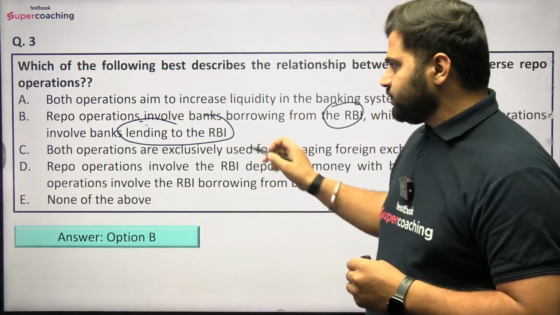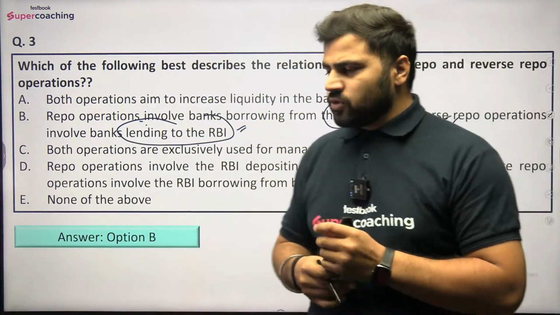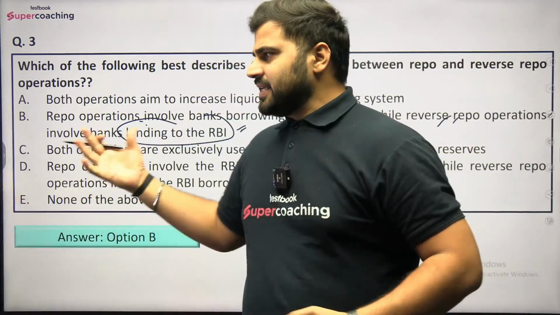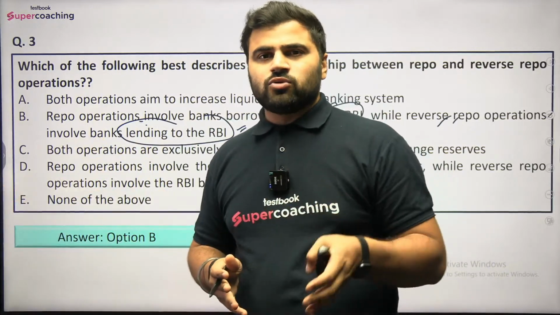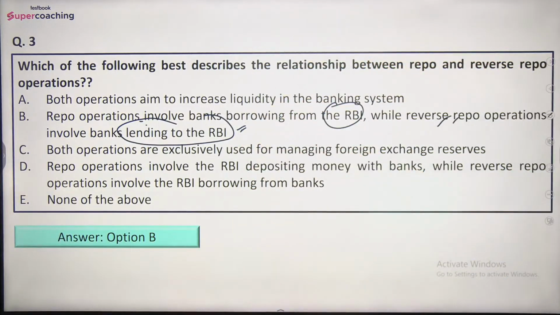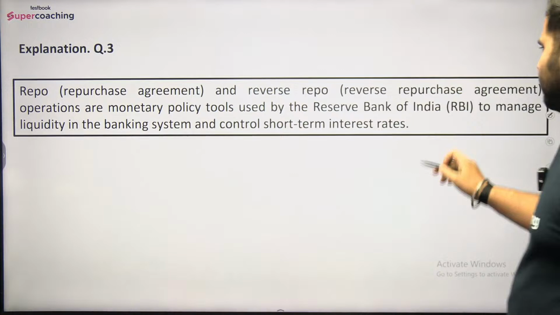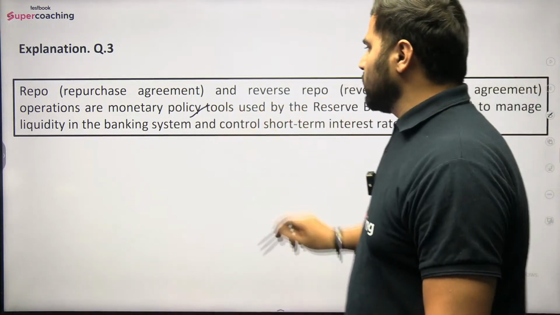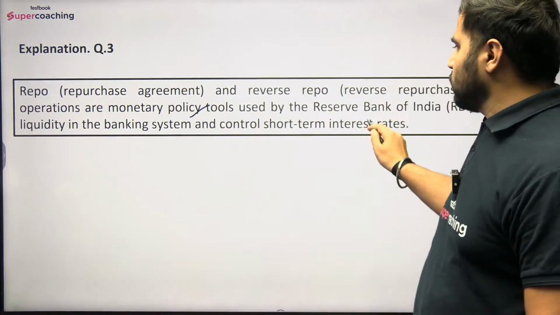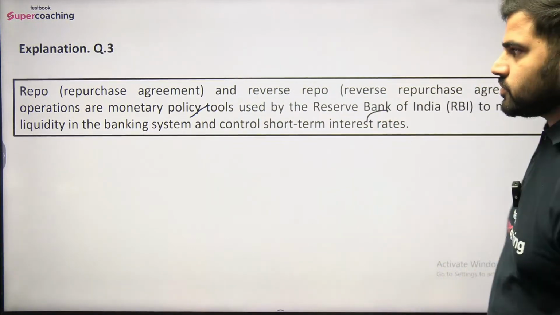So यहाँ पे लैंडिंग जो है बेसिकली वो नहीं हो रही है, this is basically the depositing of surplus funds. बट ऐसा कहा जाता है कि यहाँ पे बैंक्स जो है वो आरबीआई को लोन दे रहे हैं, but that is technically incorrect, लेकिन ऐसा कहा जाता है, and that is why this would be the right answer here. So repo and reverse repo operations are monetary policy tools used by the Reserve Bank of India to manage liquidity in the banking system and control short term interest rates.